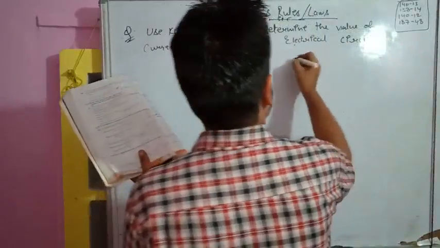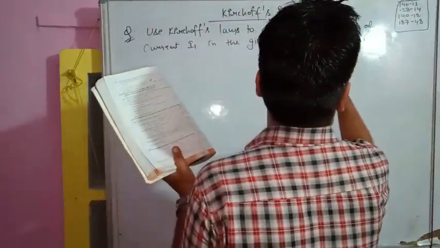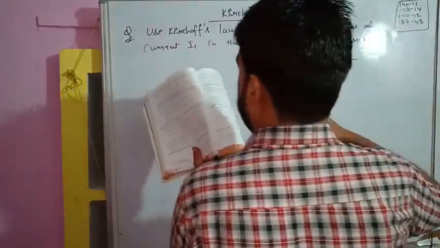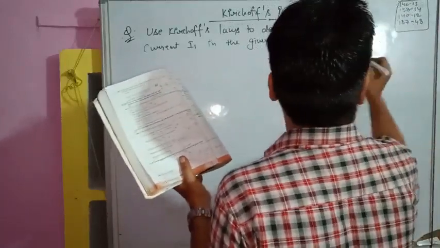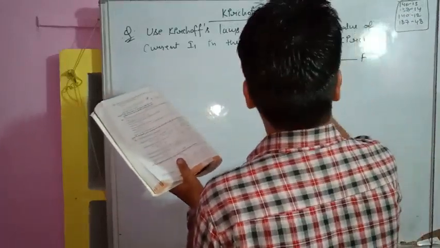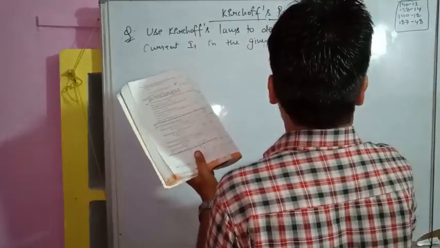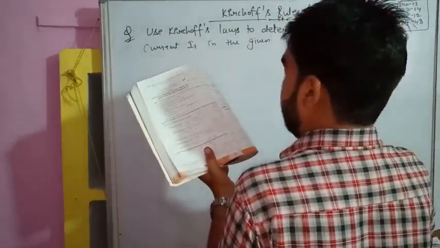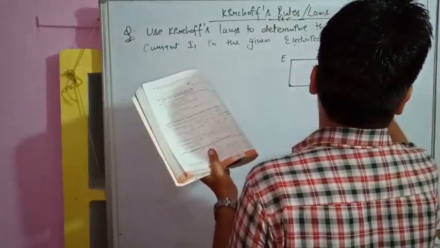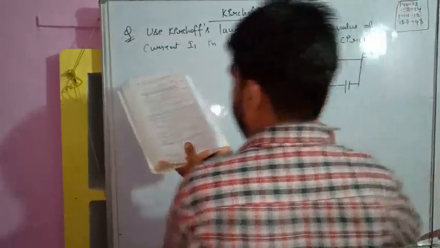And the circuit is, okay, let me draw this circuit. One resistance, E, F point, and this point, and there is another resistance. Okay, so it is completed.